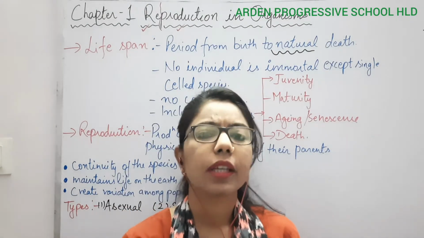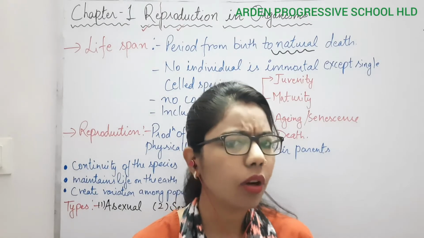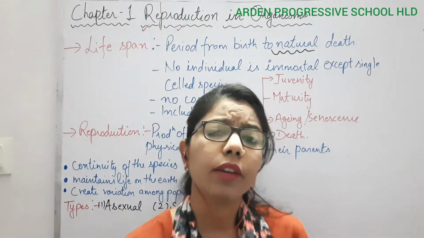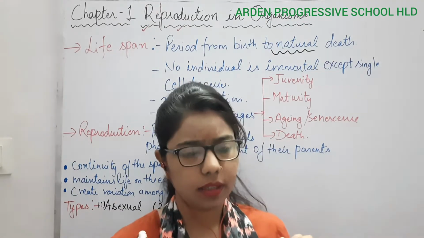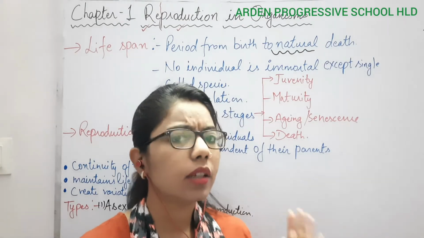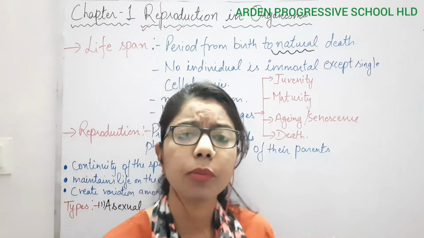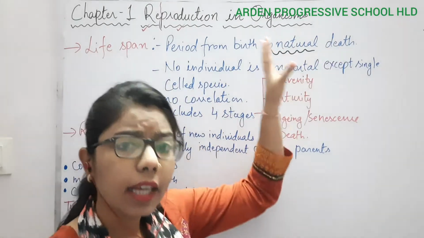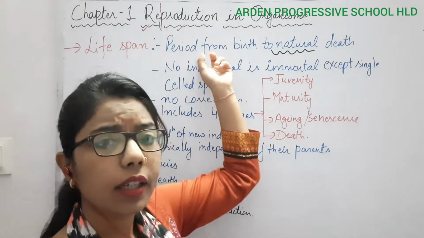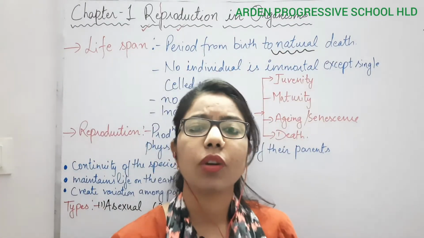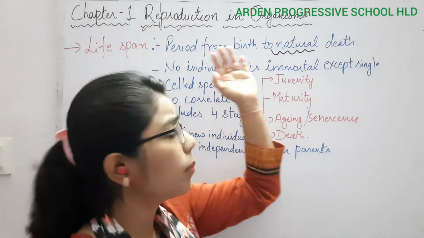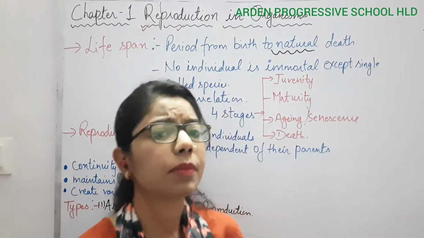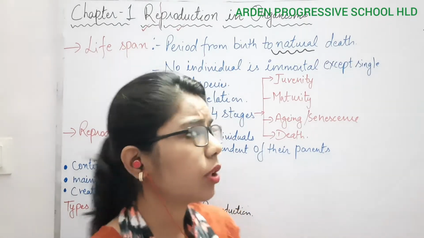For example, the lifespan of a human being is around 60 to 65. We are calculating 60 years. So we are talking about all organisms, all human beings. Here I am calculating with the help of all of them to get the general value. So we can say that the period starting from birth to the natural death, what will be the definition? The period from birth to natural death is known as lifespan. And during this lifespan, reproduction will occur.